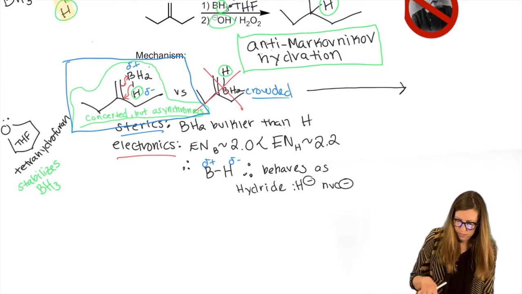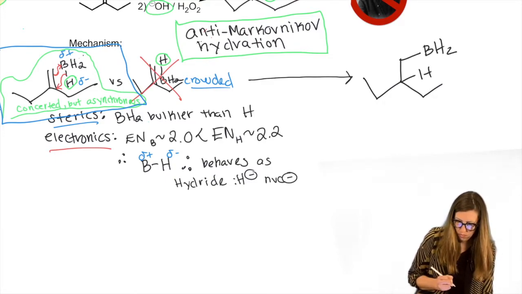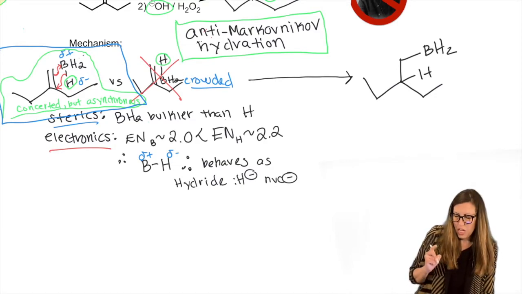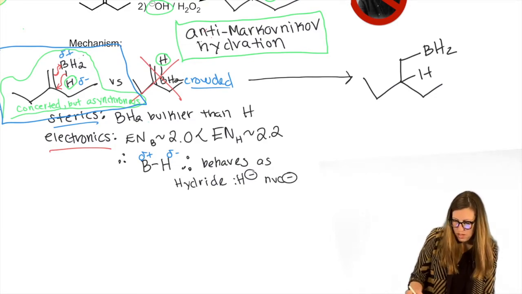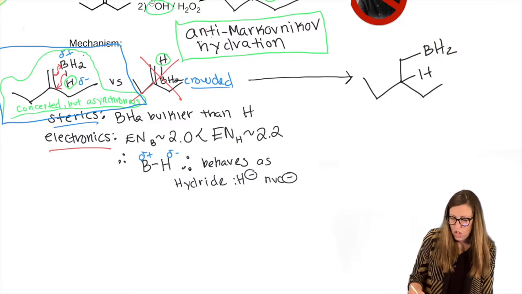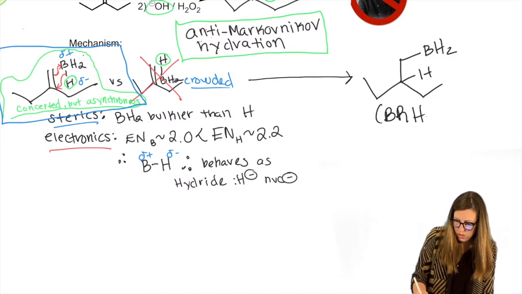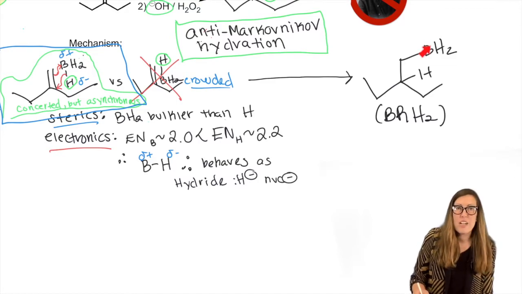But let's write this out. Okay, so we get here BH2 and H. Okay. Now notice this is now an R group on a, this is still called a borane group, BH2R rather. So I'll call this RH2. In other words, this boron has two more H's that it can attack a starting alkene with.